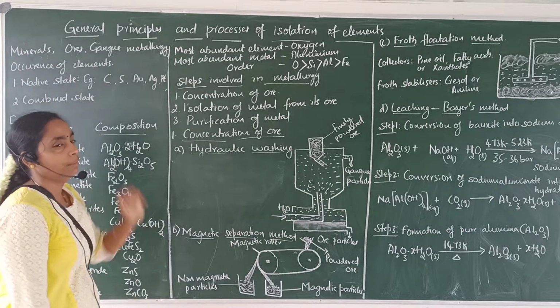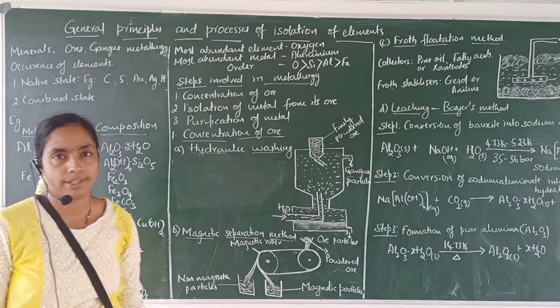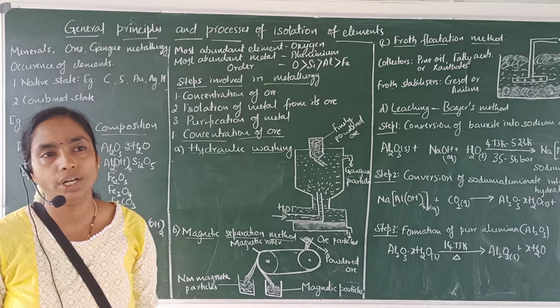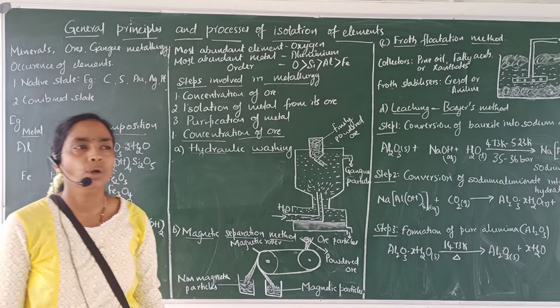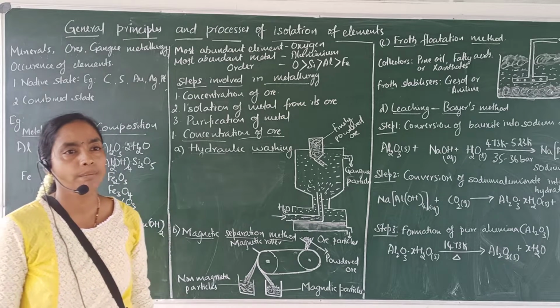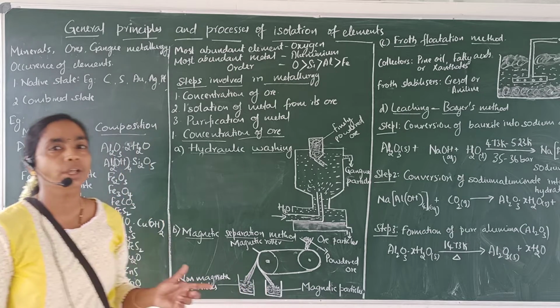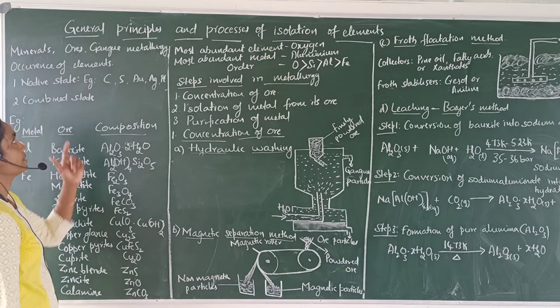The next term is gangue or matrix. The unwanted substances present in the ore are called gangue or matrix. Ore contains sand, mud, stone particles as an impurity. They are together called gangue or matrix.